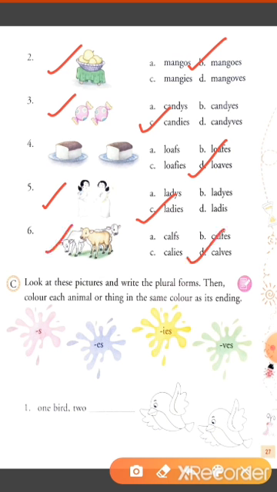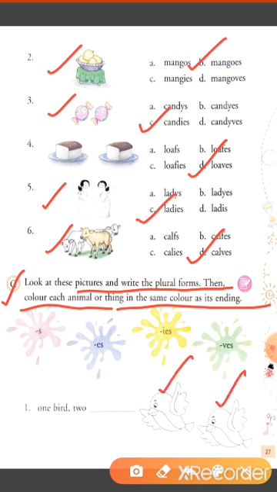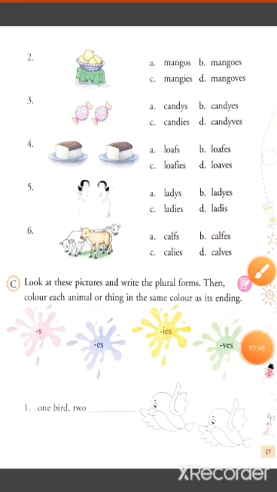Okay. Now exercise C. Look at these pictures and write the plural forms. Then color each animal or thing in the same color as its reading. So, in this picture we see two birds. So what do we write? We write two birds. Next.